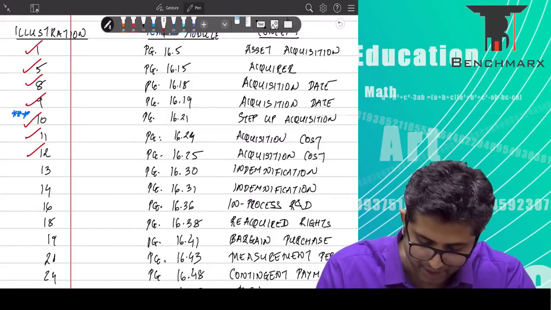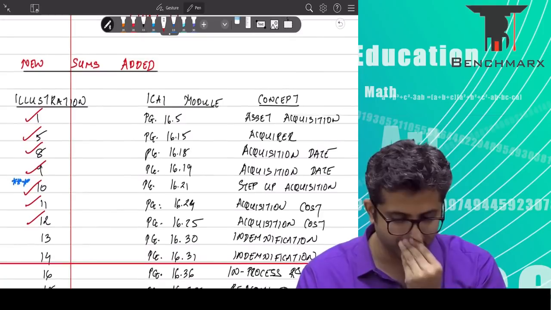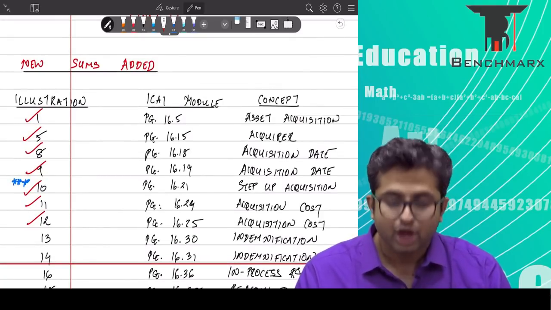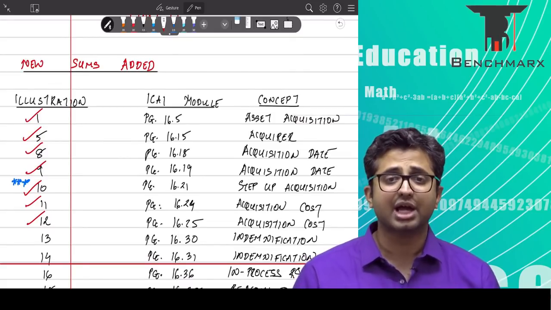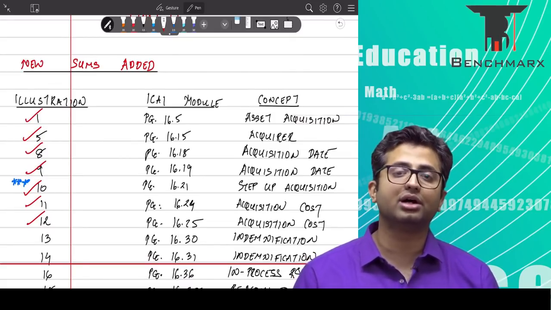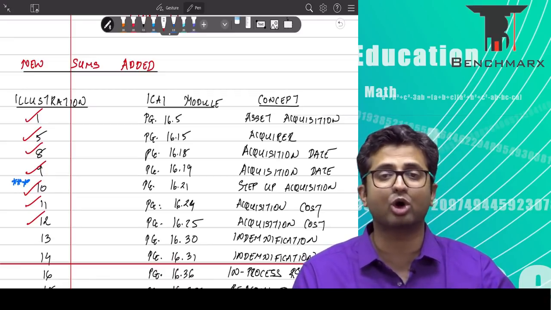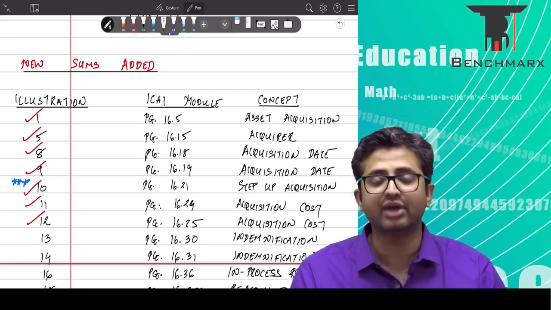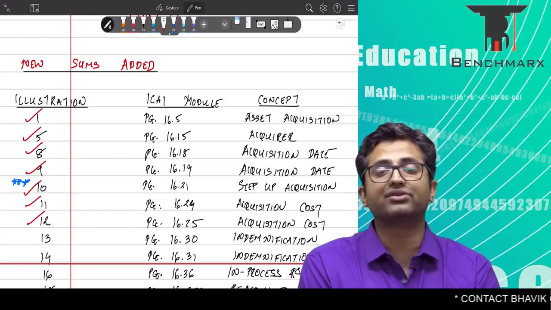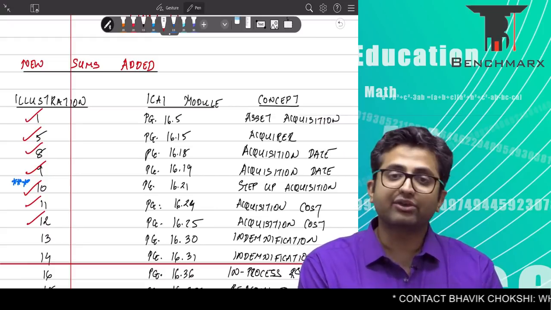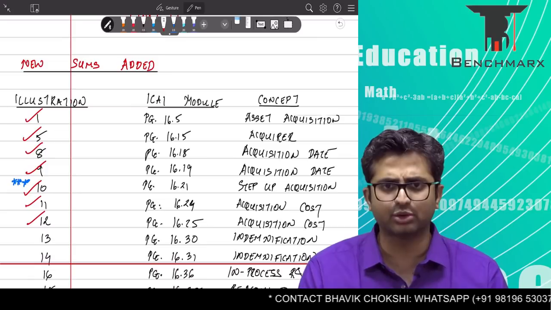So we will stop at the halfway mark over here, which is on indemnification, for today's class. So what is indemnification and contingent liability? Ind AS 103 says that we will override the standard on provisions and contingencies, that is Ind AS 37, and we will record all the assets and all the liabilities at fair value. Now, it is very much possible that the selling company has a contingent liability. Ind AS 103 says that you should consider that contingent liability and record it at fair value.